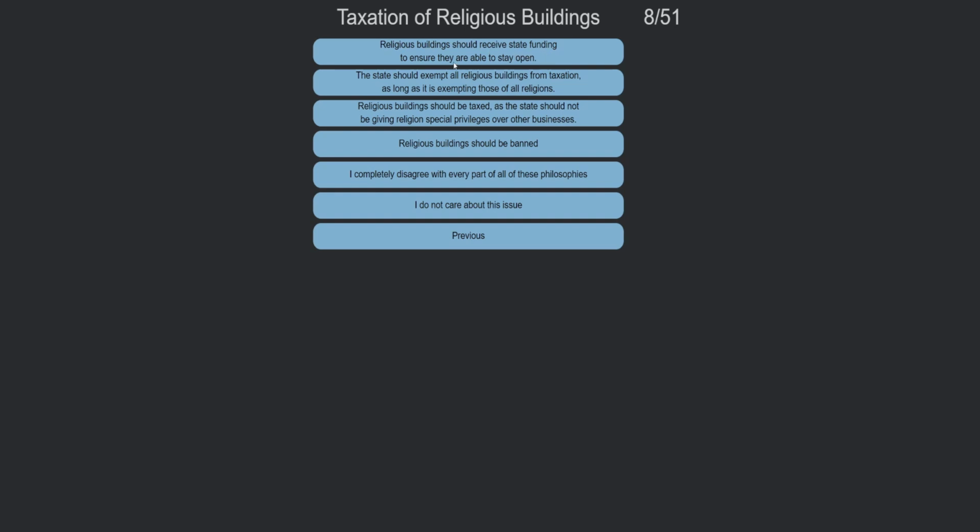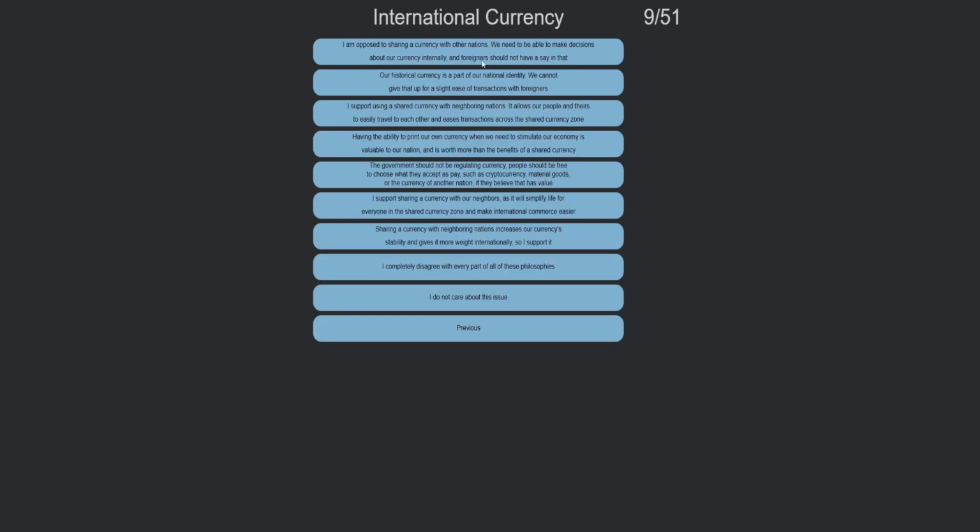Taxation of religious buildings. Religious buildings should receive state funding to ensure they stay open. No. The state should exempt all religious buildings from taxation. No. Religious buildings should be taxed, as the state should not be giving religious special privileges over the businesses. Religious buildings should be banned. I completely disagree with every part of this question. Religious buildings should be banned.